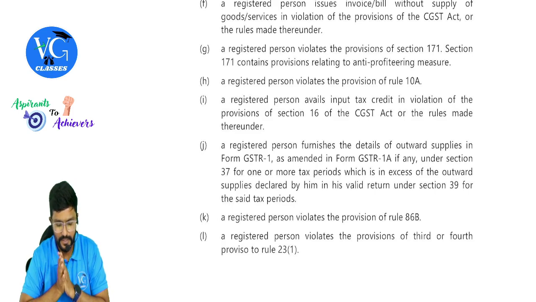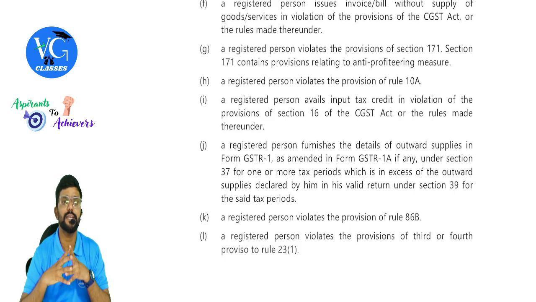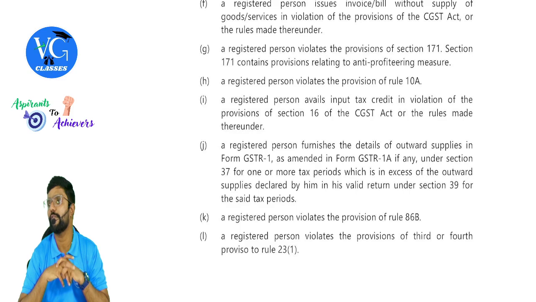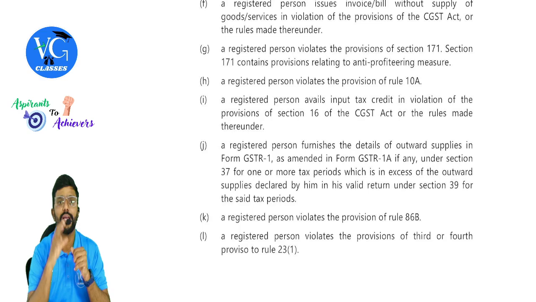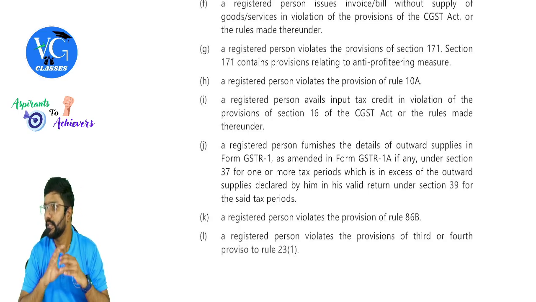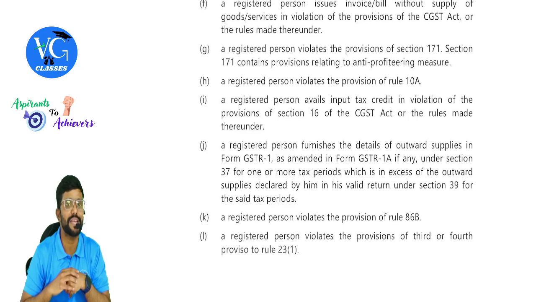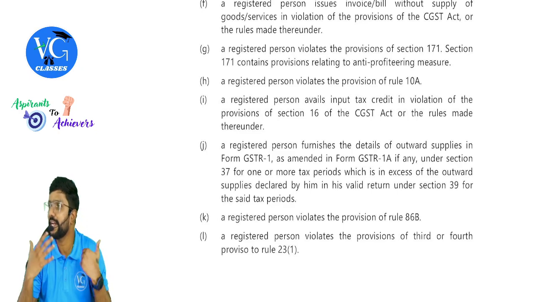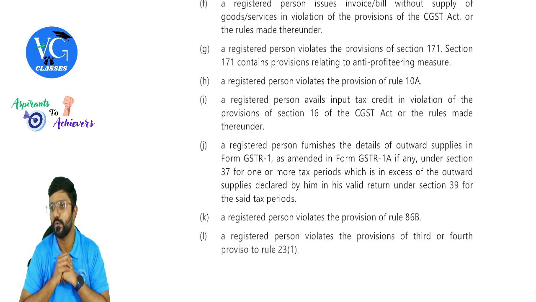A registered person violates the provisions of Rule 86B. That is only if your taxable turnover in a month is more than 50 lakh, then at least 1% of your output tax you have to pay through electronic cash ledger. Even though Rule 86B is applicable for you, you didn't pay 1% through cash ledger. That means you have violated Rule 86B. Then a registered person violates the provision of third or fourth proviso to Rule 23 sub Rule 1.